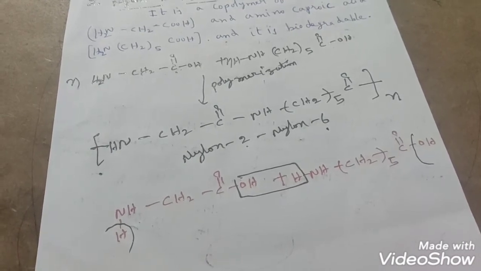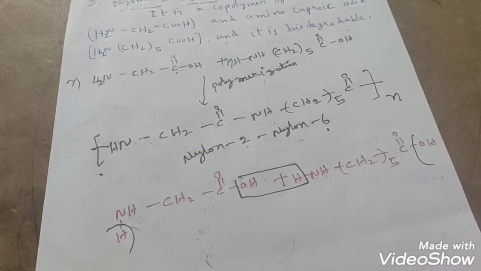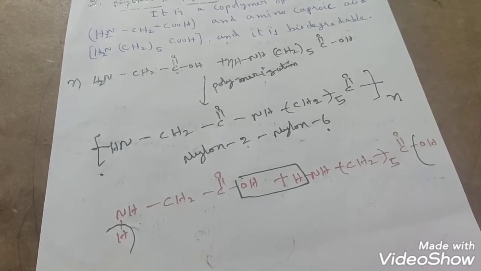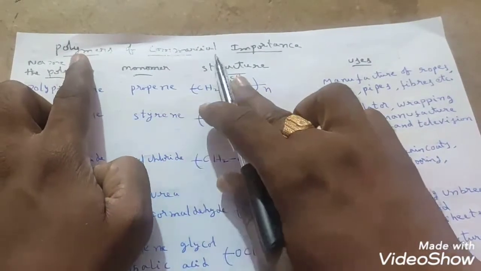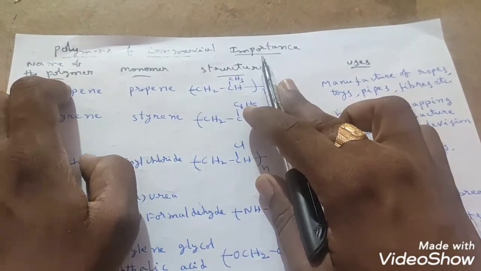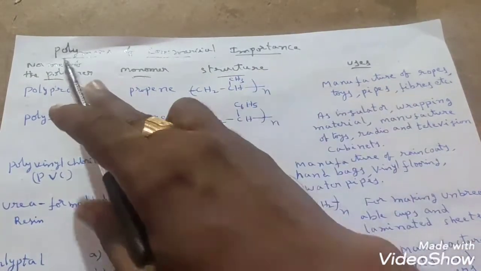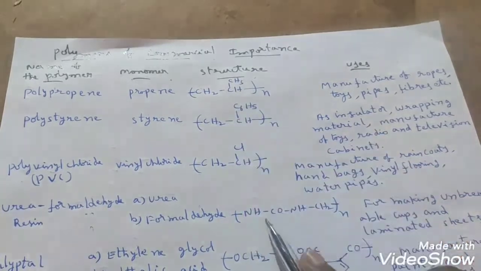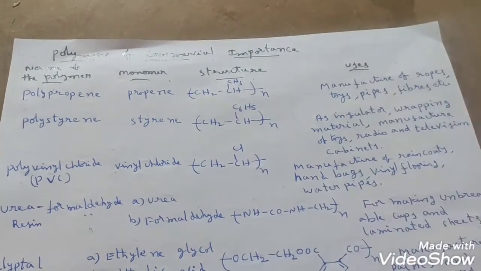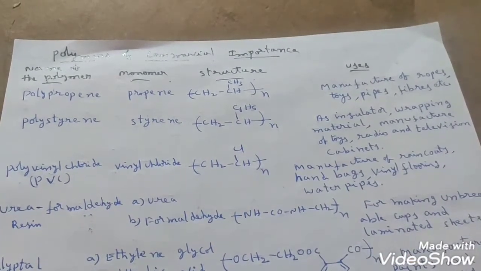And the last part we have is polymers of commercial importance. All the polymers we will see now. See the table I have given to you: name of the polymer, monomer, structure, partial structure they have given, and uses. What their uses are, we are going to discuss.